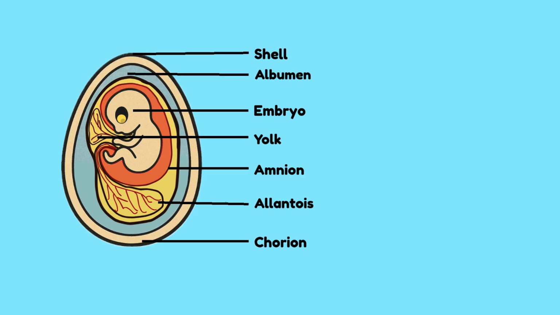The size of the yolk also affects development. A smaller yolk means the embryo hatches sooner, but is underdeveloped and needs more parental care, while a larger yolk means the embryo takes longer to hatch but is more developed and independent.